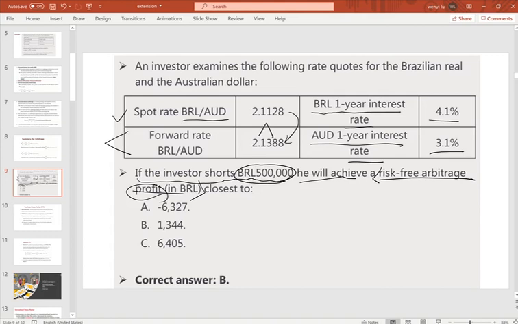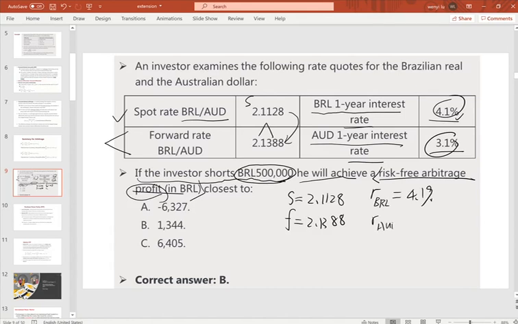First, let me write down what these numbers represent. The spot rate equals 2.1128, the forward rate equals 2.1388, the interest rate of the Brazilian real is 4.1%, and the interest rate of the Australian dollar is 3.1%.